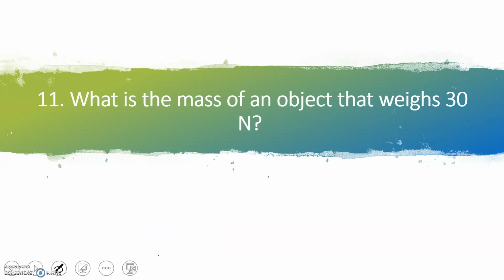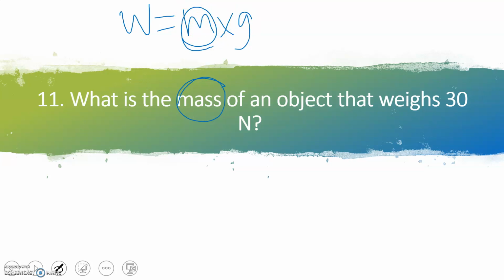All right, number 11. What is the mass of an object that weighs 30 newtons? Okay, so now a little bit different. Now we're looking for mass. So before we were looking for weight. Weight equals mass times gravity. And now we're going to be looking for mass. So we need to get mass on a side by itself. So you could rearrange the equation first, or you could plug in, then rearrange. Either way is fine. So first I'm going to show you this way.